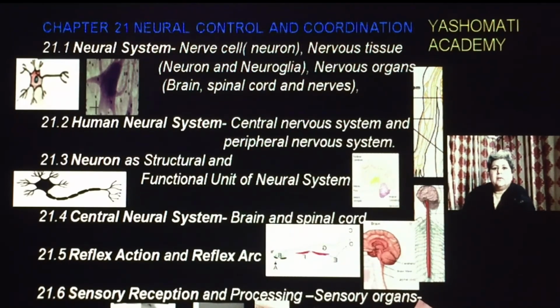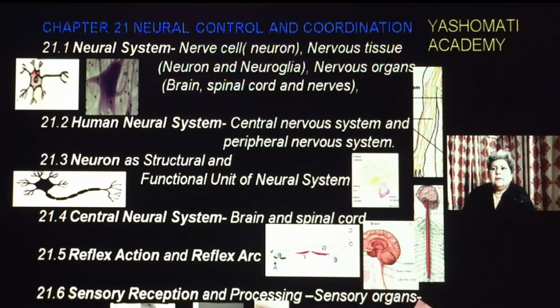As far as the total overview of the lesson is concerned, it consists of the neural system, where we will be studying about neuron, nervous tissue and different organs. The second part is the human neural system, which is related to the central nervous system and peripheral nervous system. The third part is related to structural and functional differences between different types of neuron.